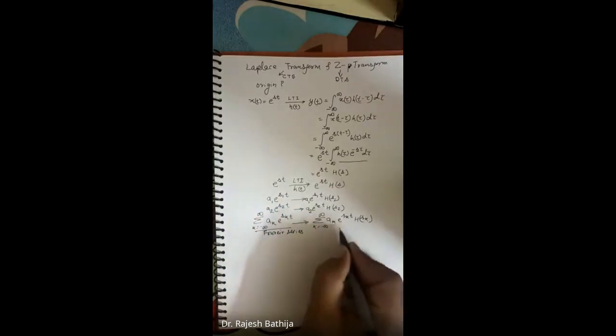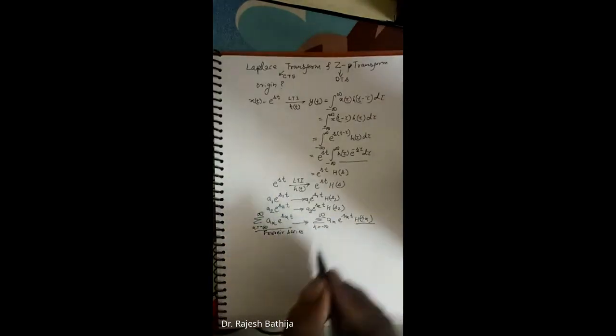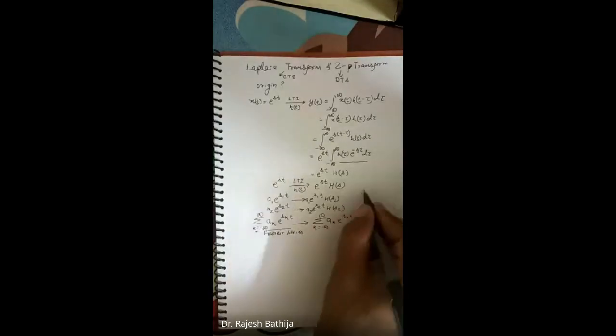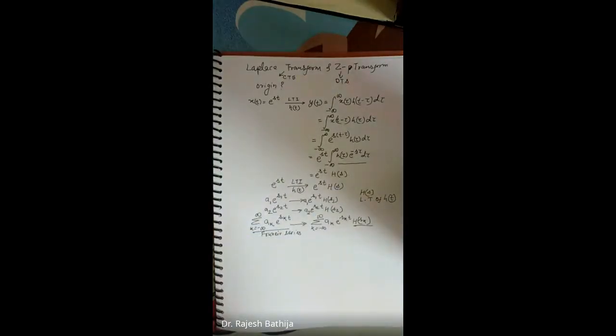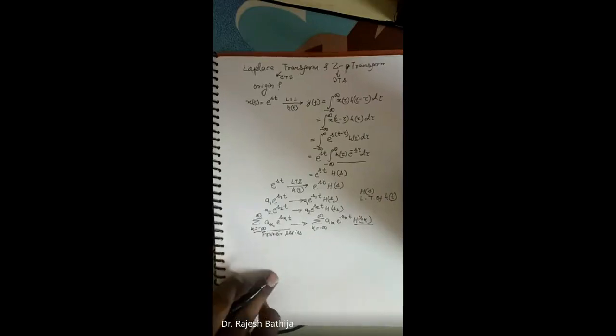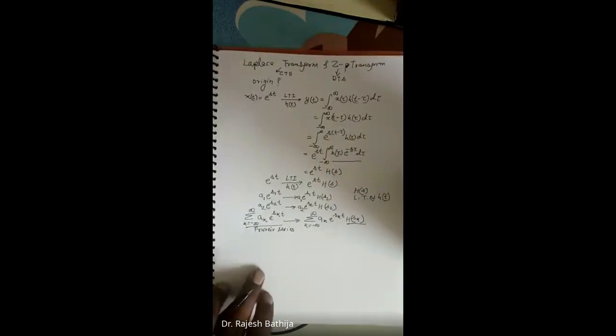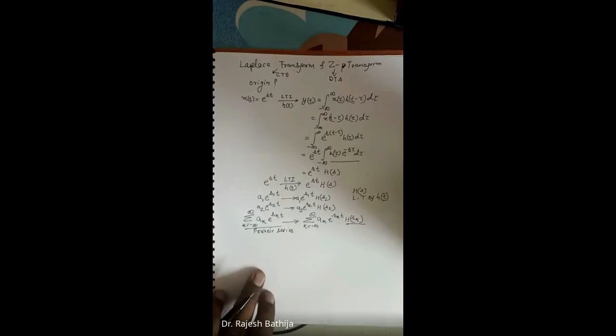Now, after getting the Fourier series, what is this here? This is h of s. H of s is known as the Laplace transform of h of t. Why is it called the Laplace transform? Actually, it was given by the mathematician Laplace, and to honor him we give it the name Laplace transform.